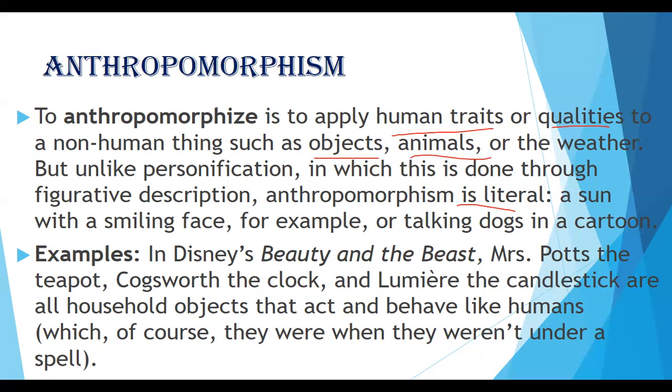In the sense, the sun behaving like a human, as we have used here a smiling face when the sun is glowing. You see that smiling face, that means the behavior is done over them. Giving qualities of a human being is different, and the behavior of a human being when it is given to the non-human, that is anthropomorphism. This is all about anthropomorphism.